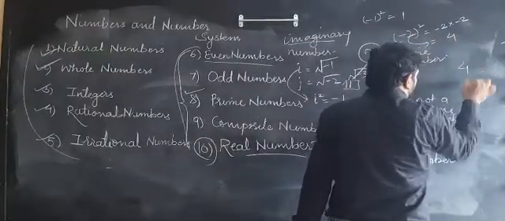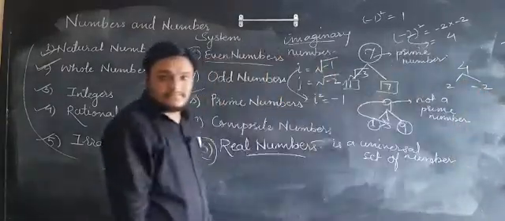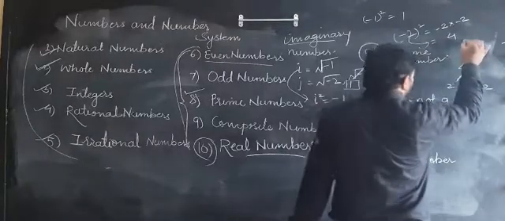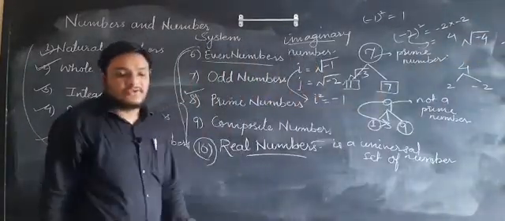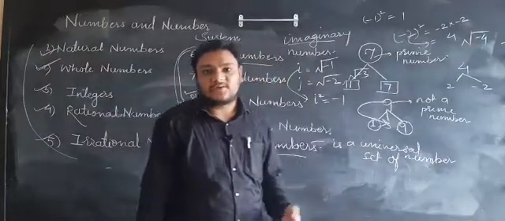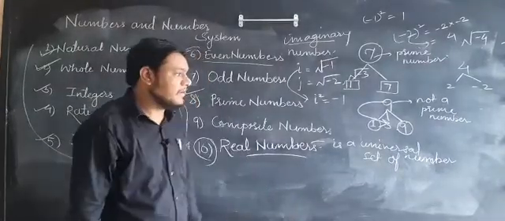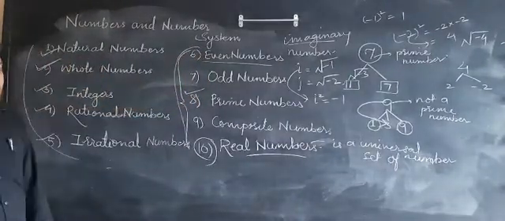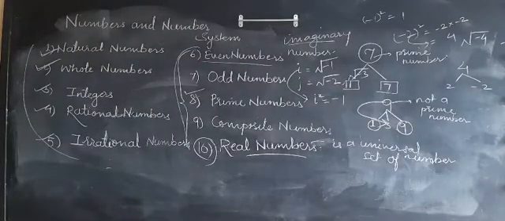If I write 4 here, then the root of 4 will be 2 and also minus 2. But if I take the root of negative 4, it is an imaginary number. So keep in mind that an imaginary number is nothing but the root of a negative number. The numbers which are not real numbers are called imaginary numbers. So observe this type of number; you can understand these are the types of number we have to use in further topics.